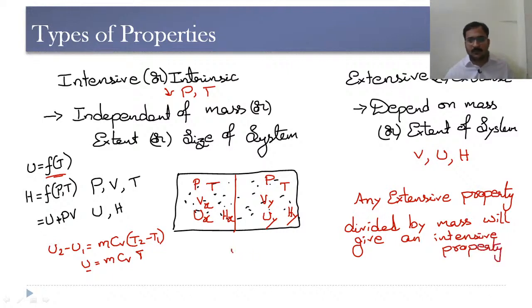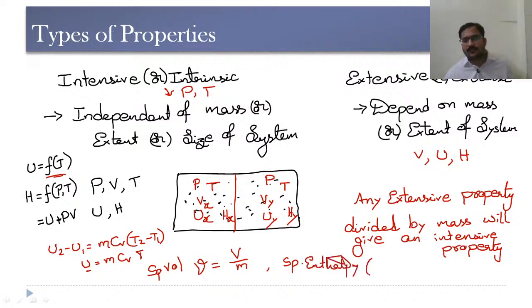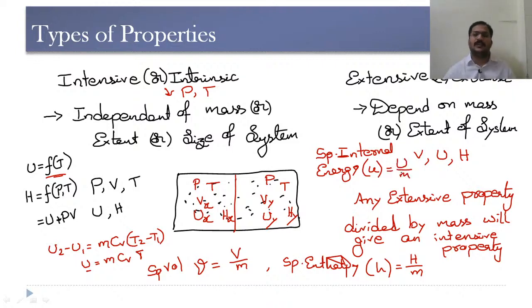For example, volume by mass, we call it specific volume. So specific volume is an intensive property. Specific enthalpy, small h, which is enthalpy by mass. Similarly, specific internal energy, small u, this is equal to capital U by m. So internal energy by mass will be specific internal energy.